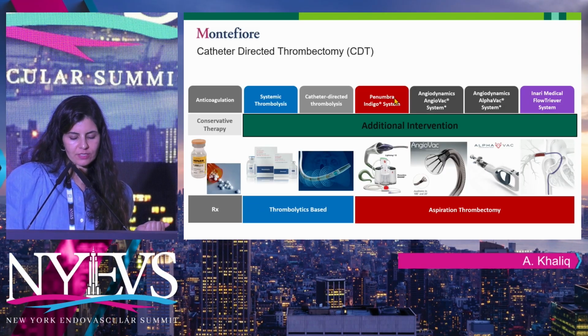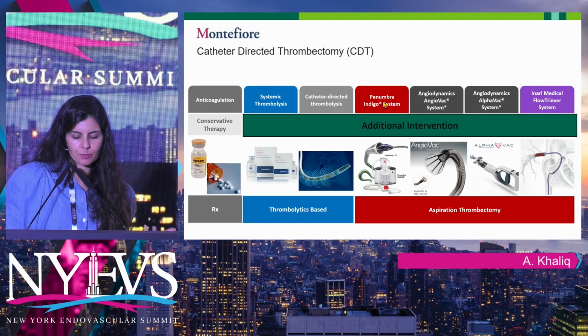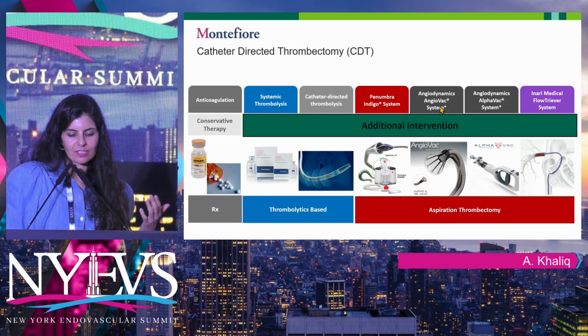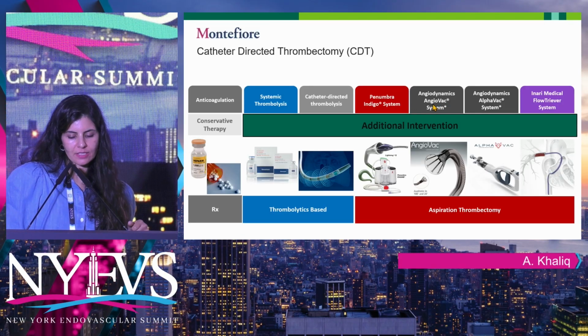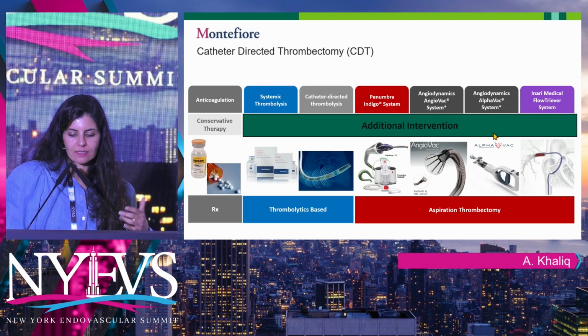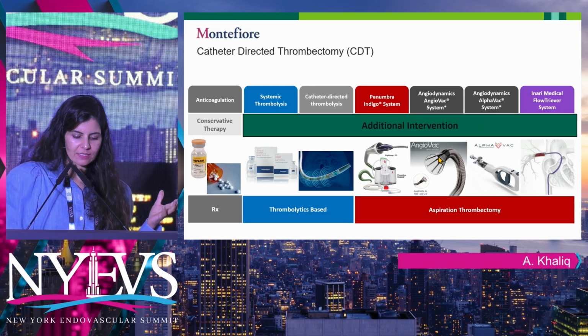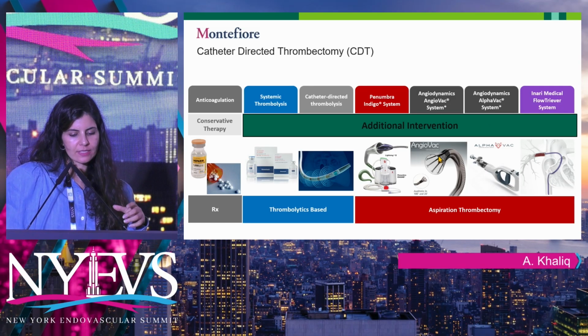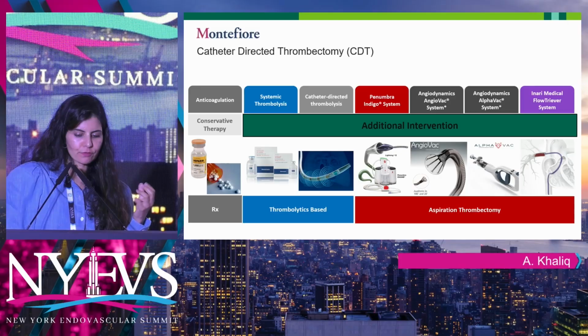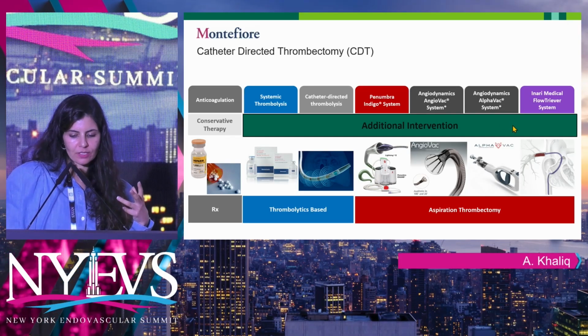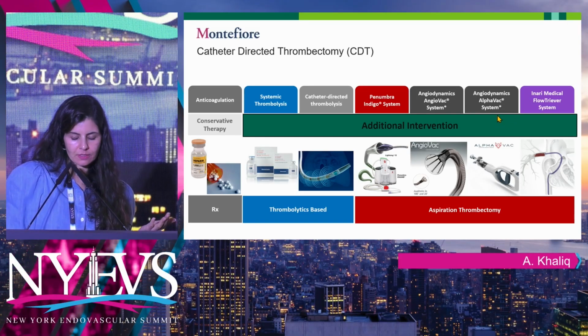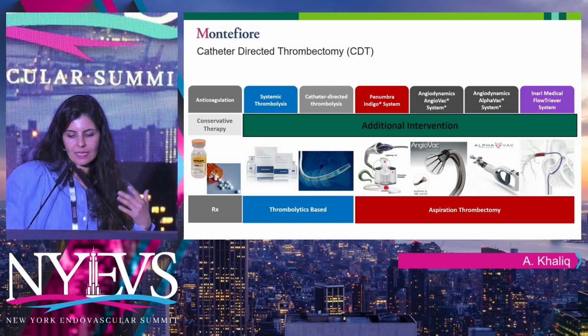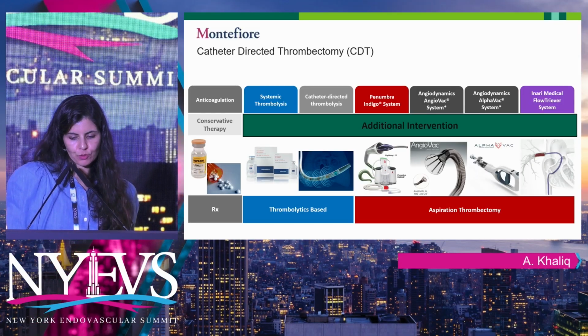We have Penumbra's Indigo system. AngioDynamics has the AlphaVac and the AngioVac system. The AlphaVac was previously used mostly for clots in transit and vegetations, but now the AlphaVac system is used for PEs, and Inari, which I personally use the most often.